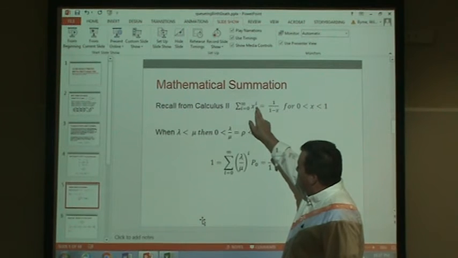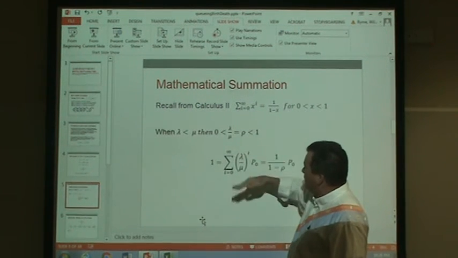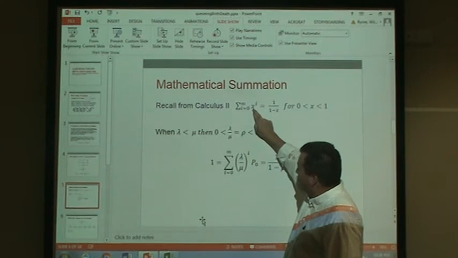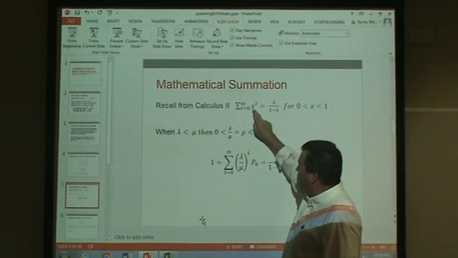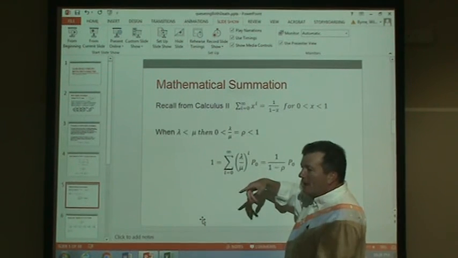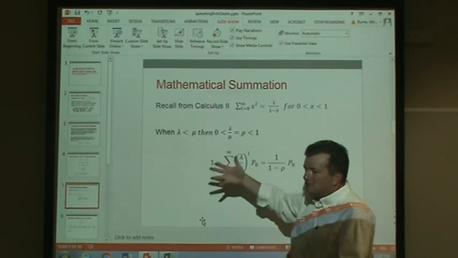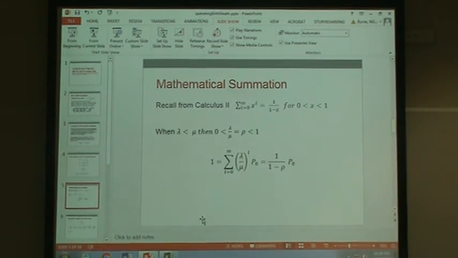So I'll just build a column in Excel from, let's say, 1 to 30, and then a column next to it. What does some variable x, which is between 0 and 1, raised to the i, add up to? And then we'll sum them all. And then using the same x, we'll figure out what 1 over 1 minus that same x is and see if they match.